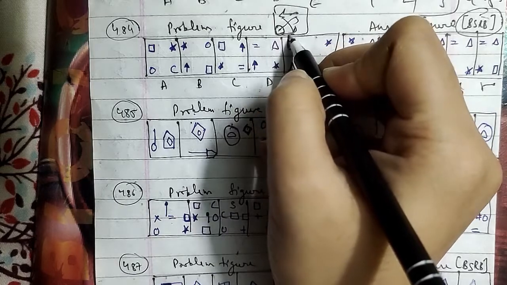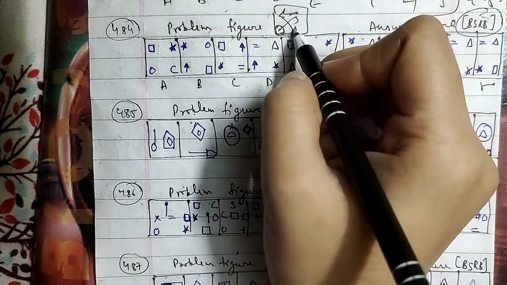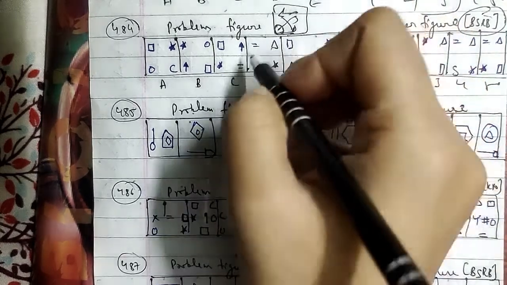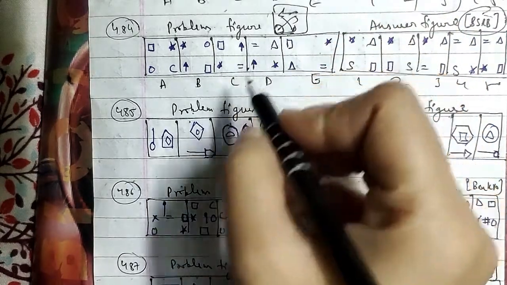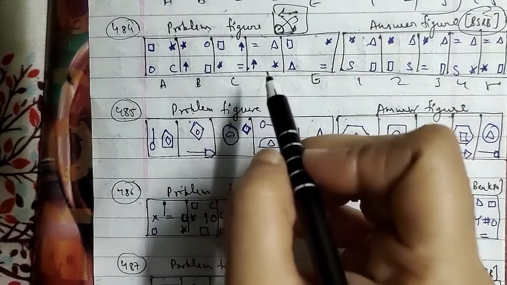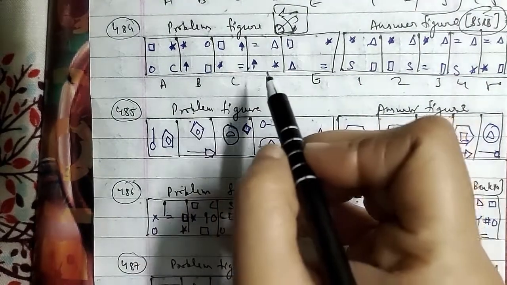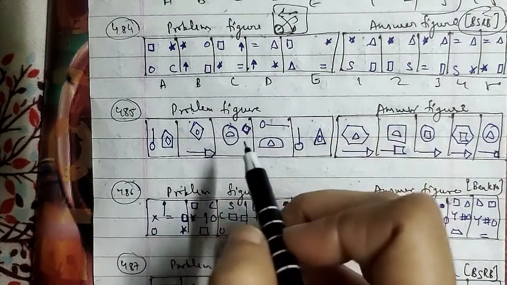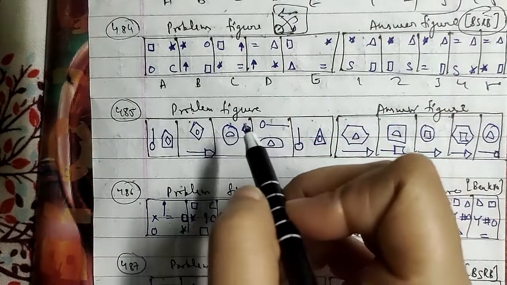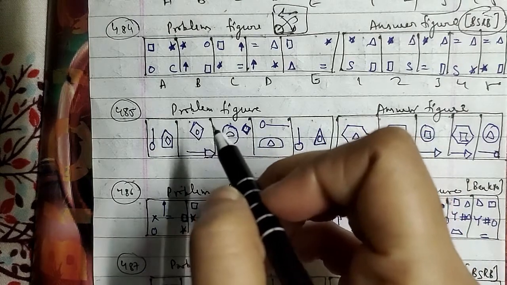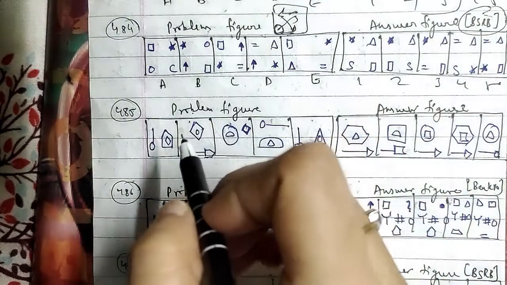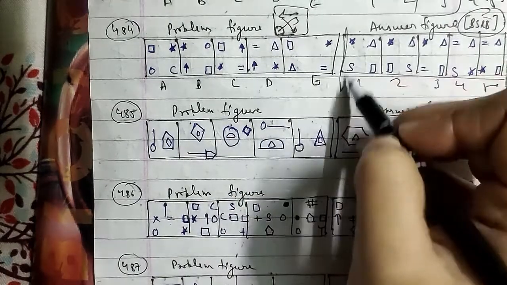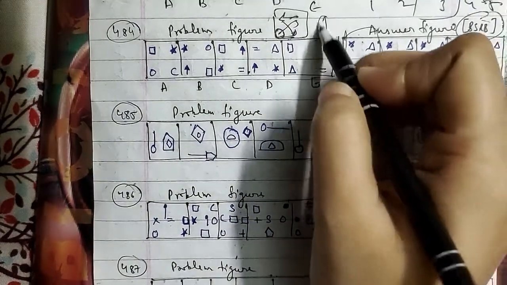So here in the first step the symbols have been moved in the same order, and the symbol that comes in the encircled position gets replaced by a new one. In subsequent steps the symbols move in the order obtained by rotating the above order 90 degrees anti-clockwise in each step. So after that we will be having the first figure after the E figure. That will be the right answer for this question here.